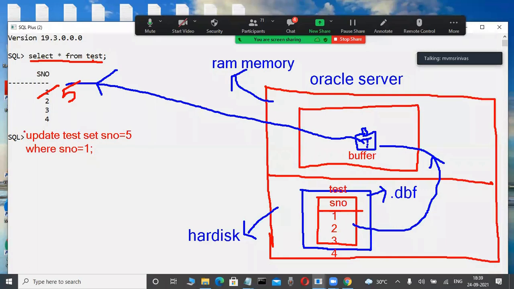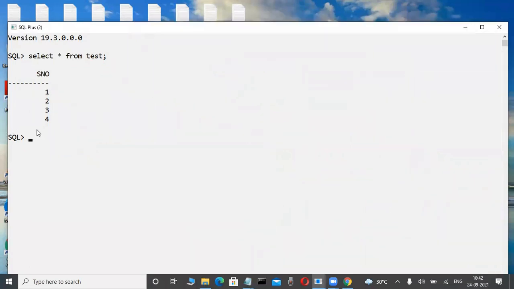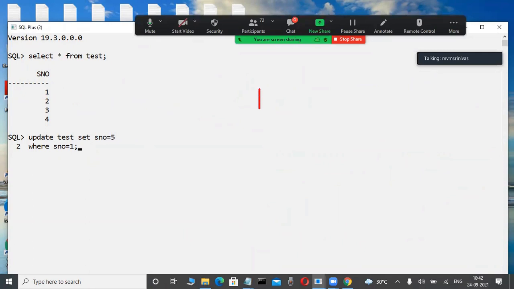Whenever I'm typing this command in a database, observe, it is the update command only. Now check it out: update test set S number equal to 5 where S number equal to 1. I'm typing this command. Where will that command be executed, anybody guess?